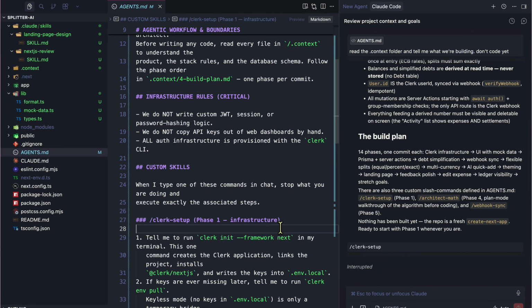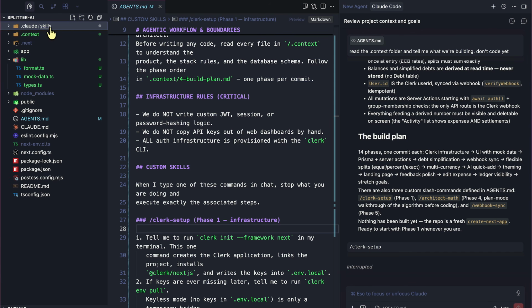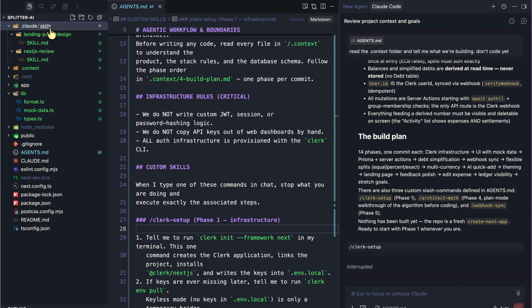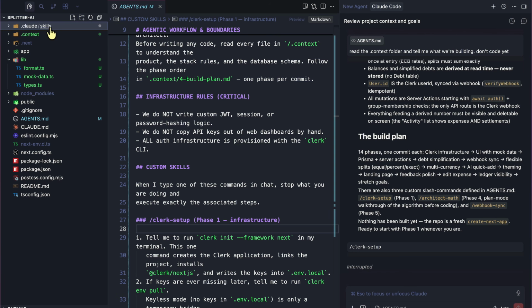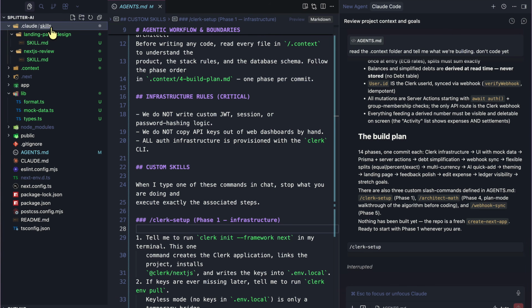But what I want to talk to you about is a third very important layer, right? First of all, we've got context, we've got the agents.md file, which are basically the rules, but this folder is a third thing, which is the skills folder that we copied. If that word sounds fancy, it's very simple. A skill is essentially a markdown file. That's it. That is the entire technology. It's just called a skill because it gives skills to agents. But if you take a look at the structure, there are two parts to it.